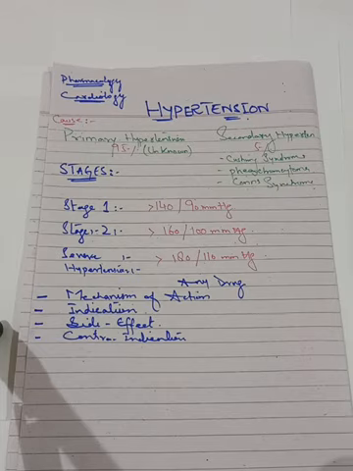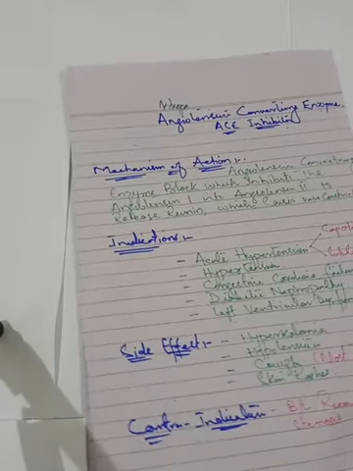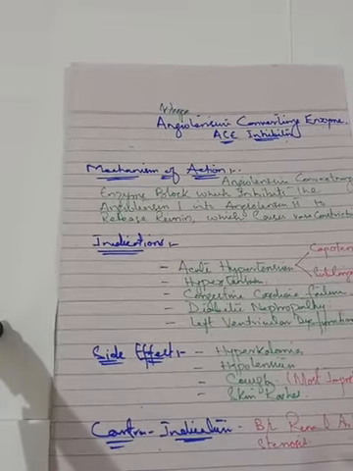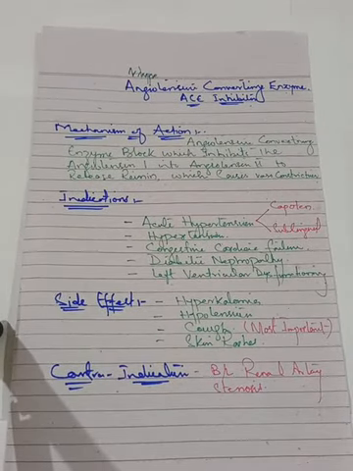So I will discuss one drug of hypertension, that is angiotensin converting enzyme, the ACE inhibitor. I will discuss this drug according to the need of the paper and your viva voce questions, and these types of scenarios come in your exam on a frequent basis. So first you have to know about the mechanism of action.